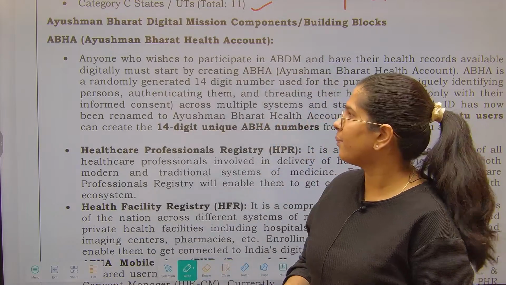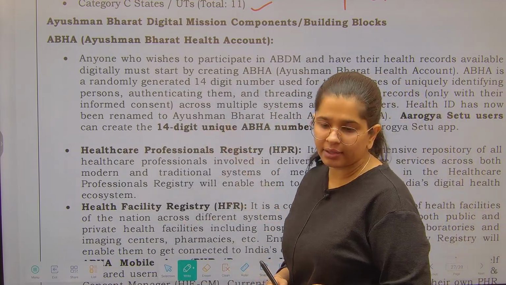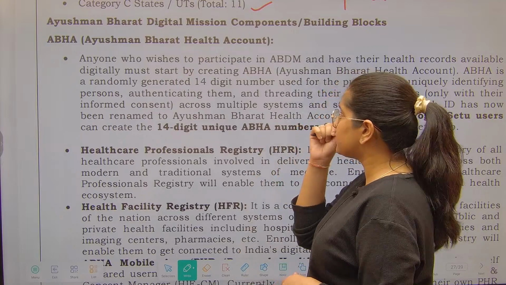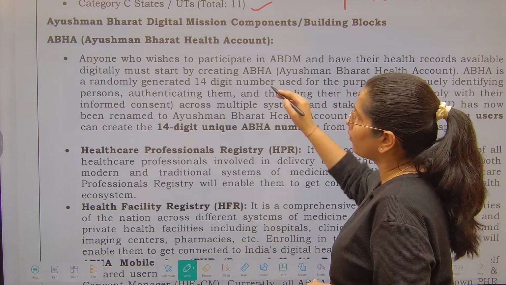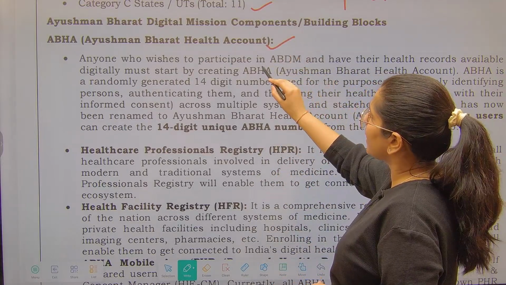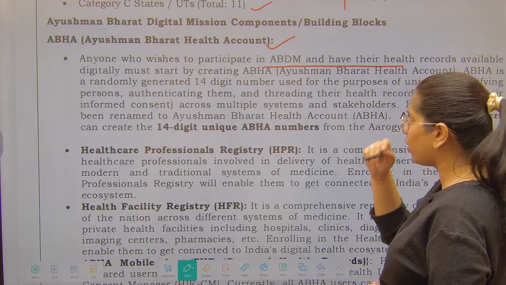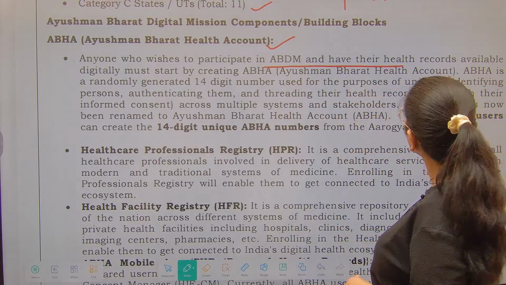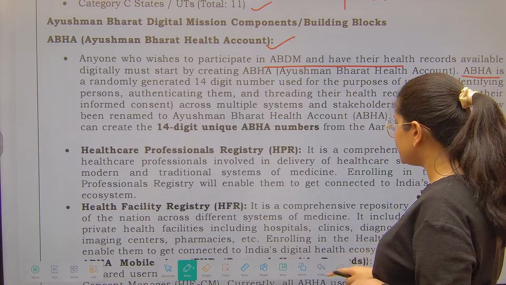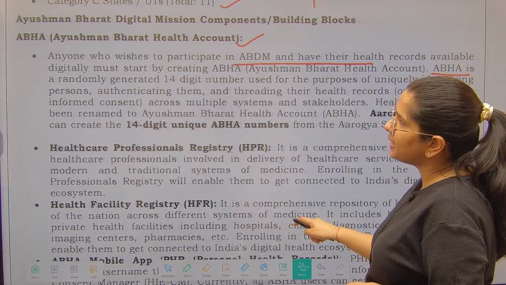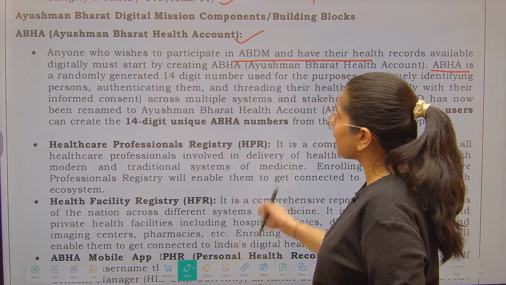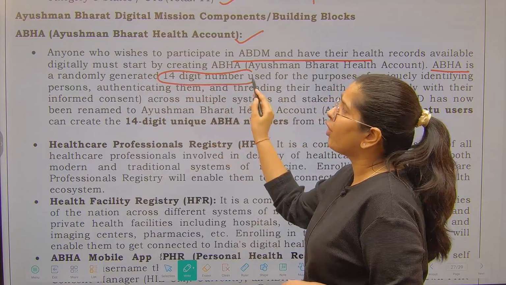Now talking about the important components under Ayushman Bharat Digital Mission. Let's see, first of all, you have got the health account. Obviously anyone who wishes to participate in this should have their health records digitally created. ABHA is a randomly generated 14-digit number. Please focus on the data: there are 14 digits.